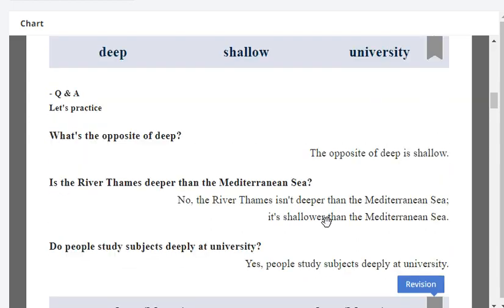Okay, what's the opposite of deep? The opposite of deep is shallow. Is the river Thames deeper than the Mediterranean Sea? No, the river Thames isn't deeper than the Mediterranean Sea. It's shallower than the Mediterranean Sea.